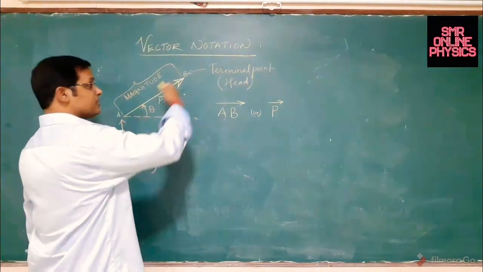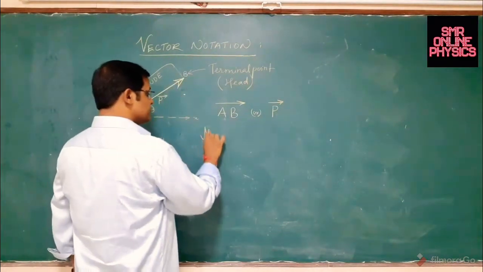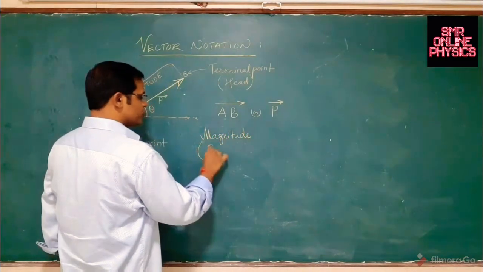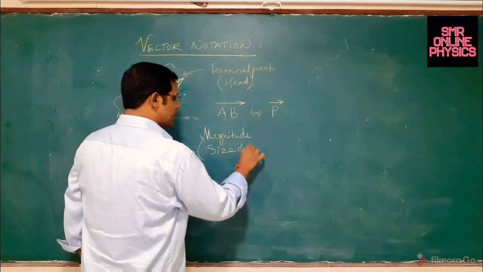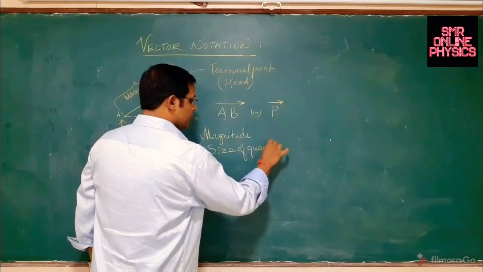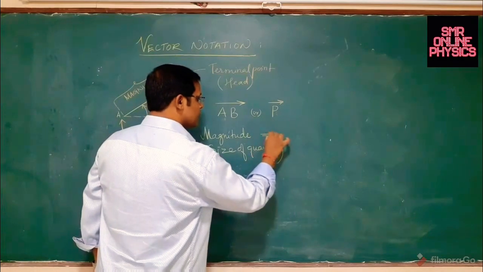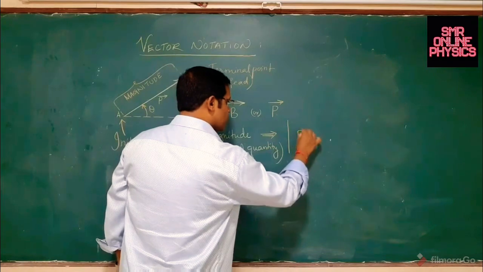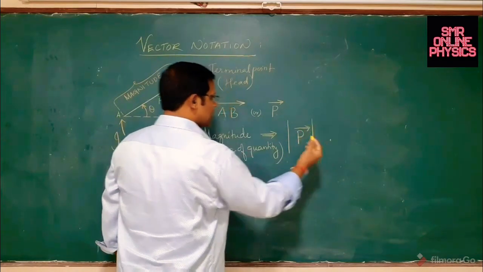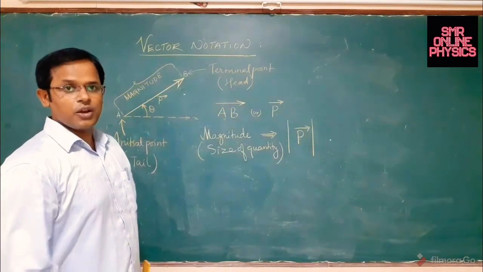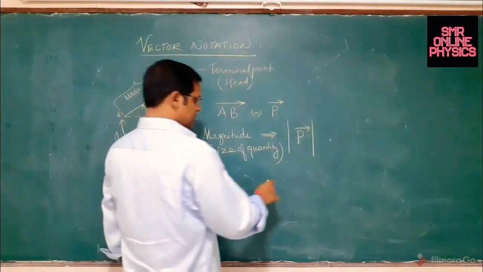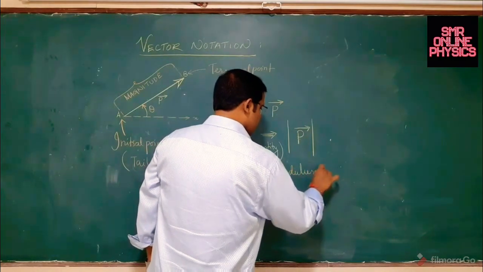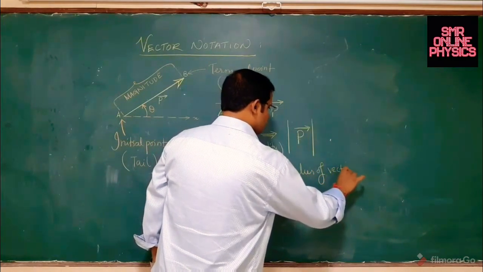How to represent the magnitude of the vector? Only you want the length of the vector, the size of the vector. Magnitude refers to the size of the physical quantity. How do we represent that? Very simple. Put the entire notation within two parallel bars. This is called the modulus of the vector, a mathematical language called modulus of vector P. This is how to read it.